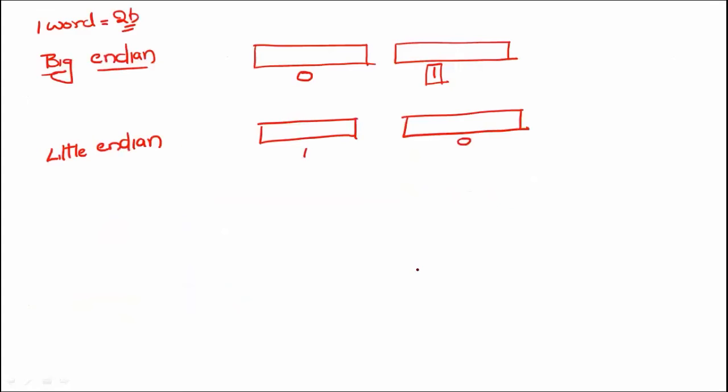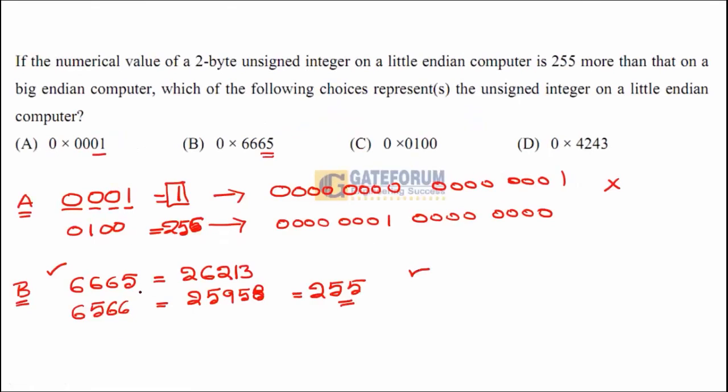And let us see option C. What is option C? 0100. 0100 is equal to 256. In the big endian, 0001 is equal to 1. Right? So this is also a correct option because little endian is greater than big endian. So options B and C are correct.